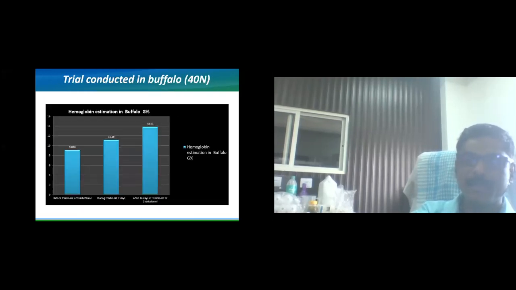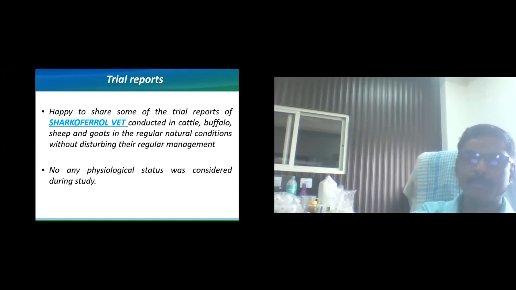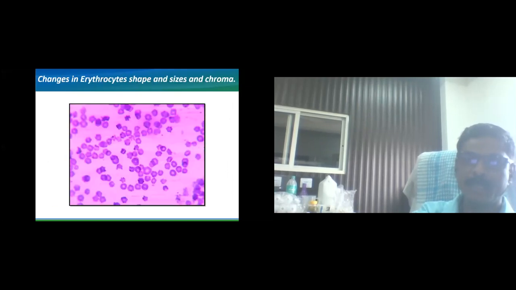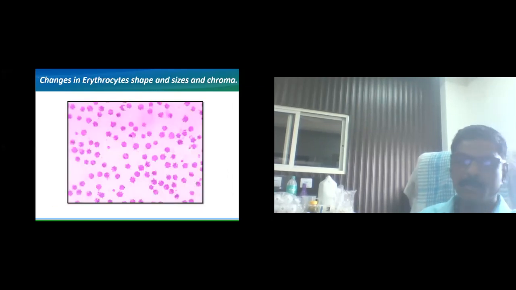Here again, the careful examination of the blood smear is important. We must be the master in the erythrocytes. We must know the normal erythrocyte shape, normal size of the erythrocyte, and the appearance of the erythrocytes. Normal healthy erythrocytes are a bright pink color, having a glistening type of appearance.